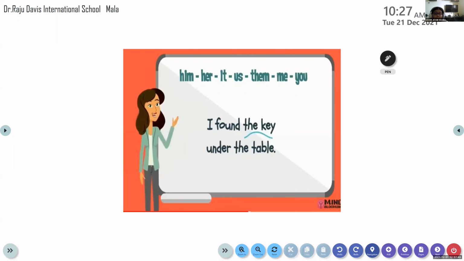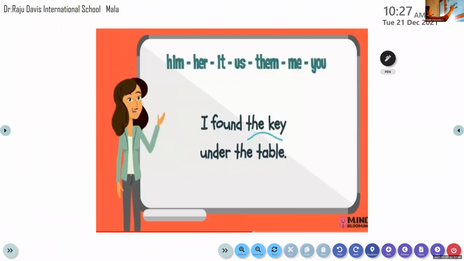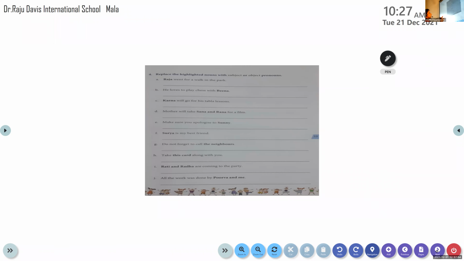Okay, now all of you look here. I found the key. For key, it should be replaced by an object pronoun. So what should we do with it? Yes, it. Very good. Because for the subject as well as for the object, it is the same.